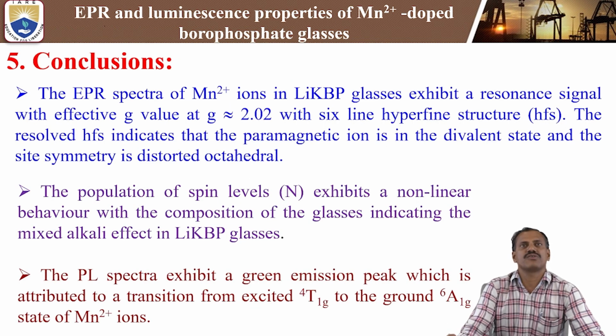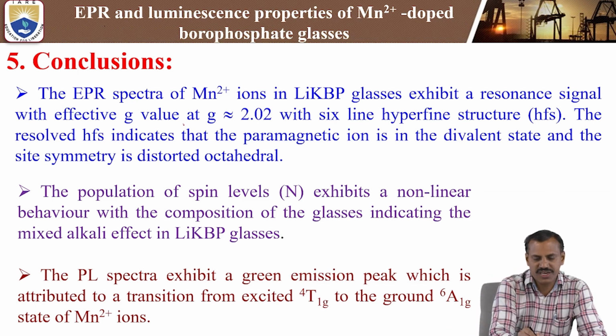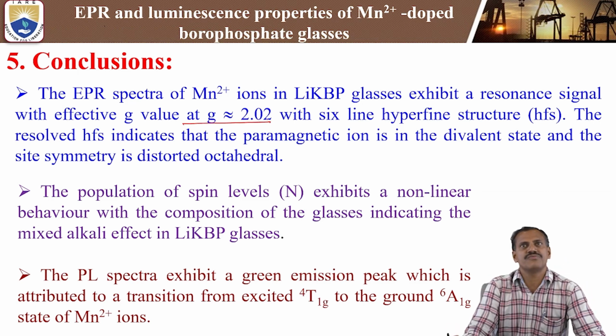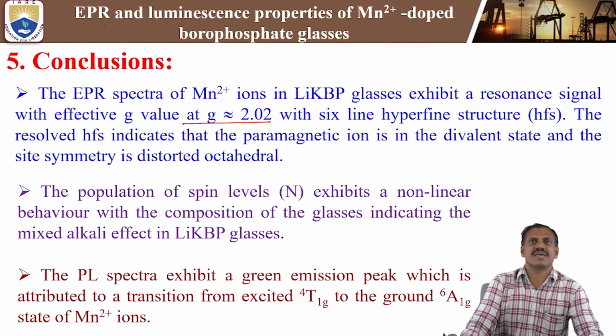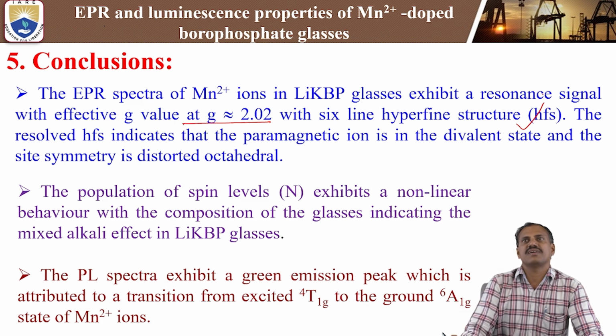Finally we conclude that the EPR spectra of Mn2+ ions in lithium potassium borophosphate glasses exhibit a resonance signal with effective g value at g = 2.02 with a six-line hyperfine structure. That is mainly due to the nuclear spin of the Mn2+ ions, I = 5/2, that is 2I + 1, so we get six lines of hyperfine structure in Mn2+ doped lithium potassium borophosphate.